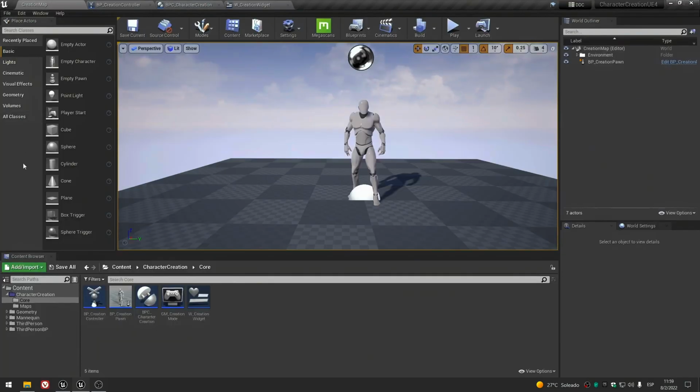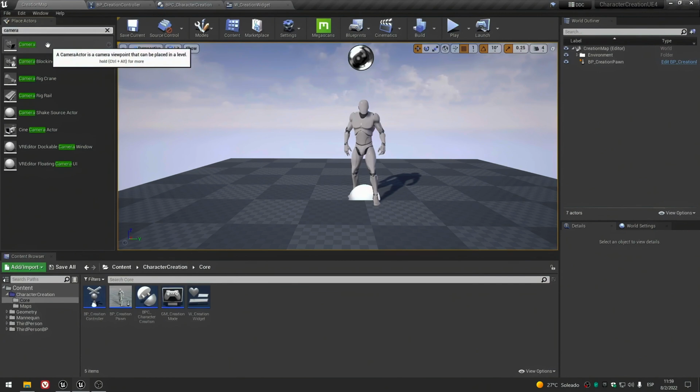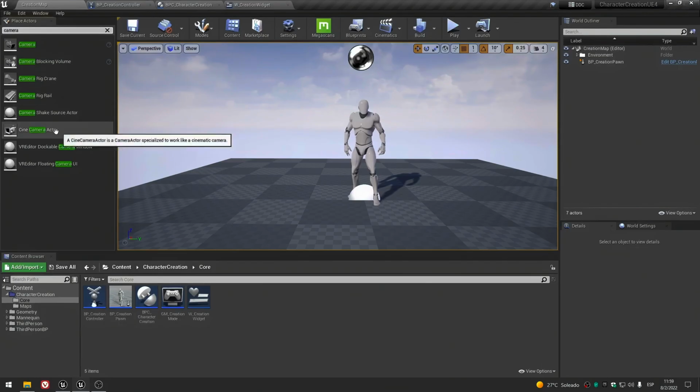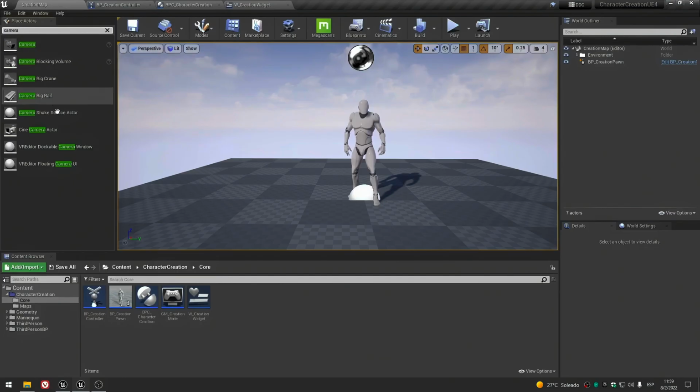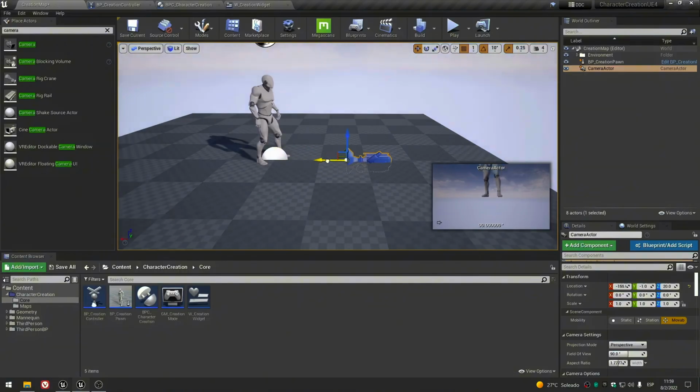Okay, now let's create a camera. For the time being, we will use a common camera, but actually in my system I use a scenic camera actor. In this case I will just use a camera because I want to place it, test the location, etc. But once we're coding the camera, you will see that we will use a scenic camera actor. Okay, for now we will leave it here.